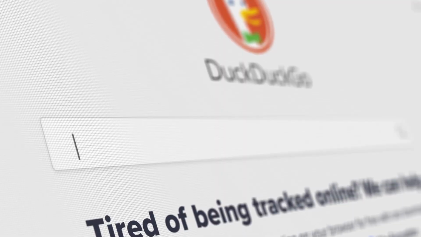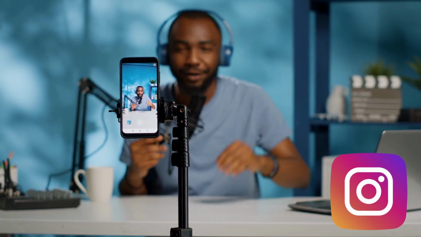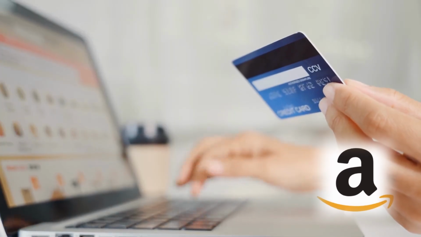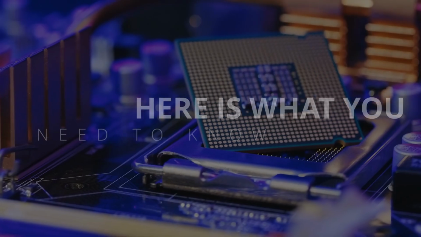Every web application depends on APIs, and in fact, without APIs, these kinds of applications would be useless. How do you think you post a story on Instagram? Or how do you think you purchase a product on Amazon? It is all because of APIs, or Application Programming Interface. Here's what you need to know.